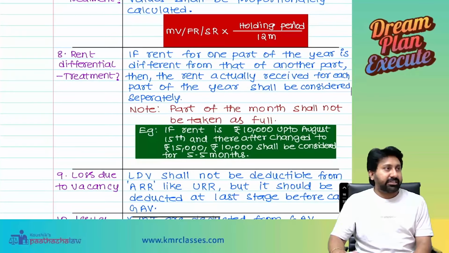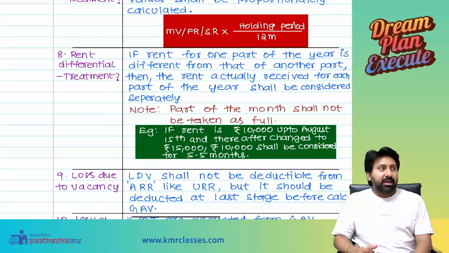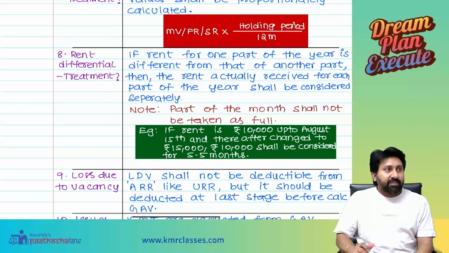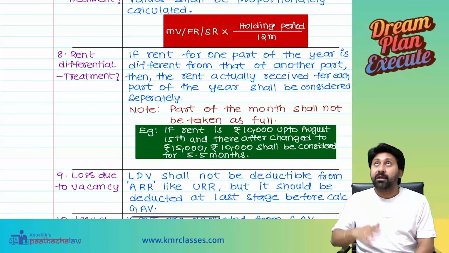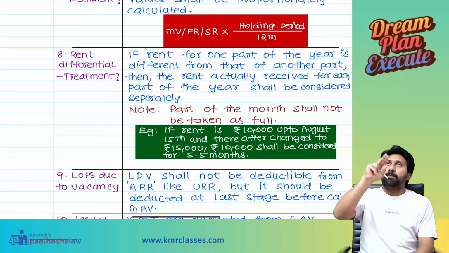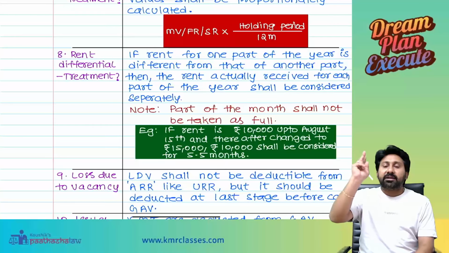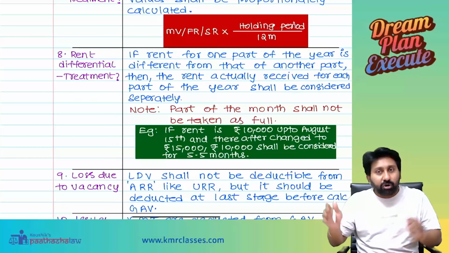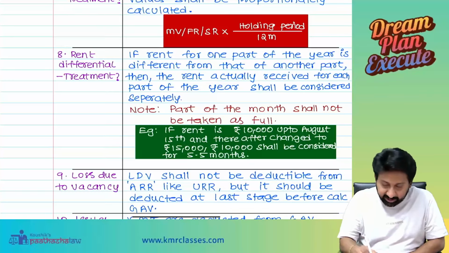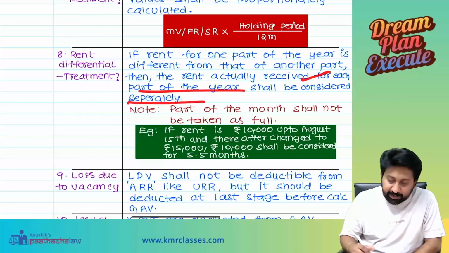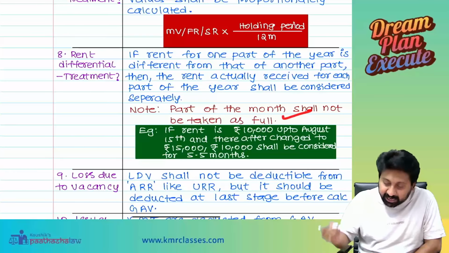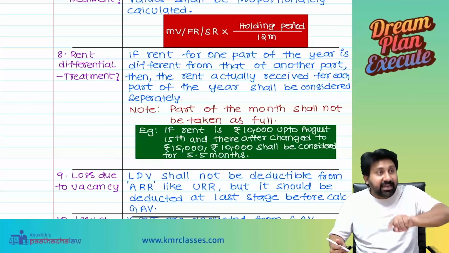Next adjustment they will give in the question. Rent differential treatment. If the rent for one part of the year is different, almost all the problems have this adjustment. They will tell that rent from April to September is 20,000, October to December is 18,000, like that. Now you have to compute everything and take. See here. If rent of one part of the year is different from another part, then rent actually received for each part shall be considered separately. Part of a month shall not be taken as full.